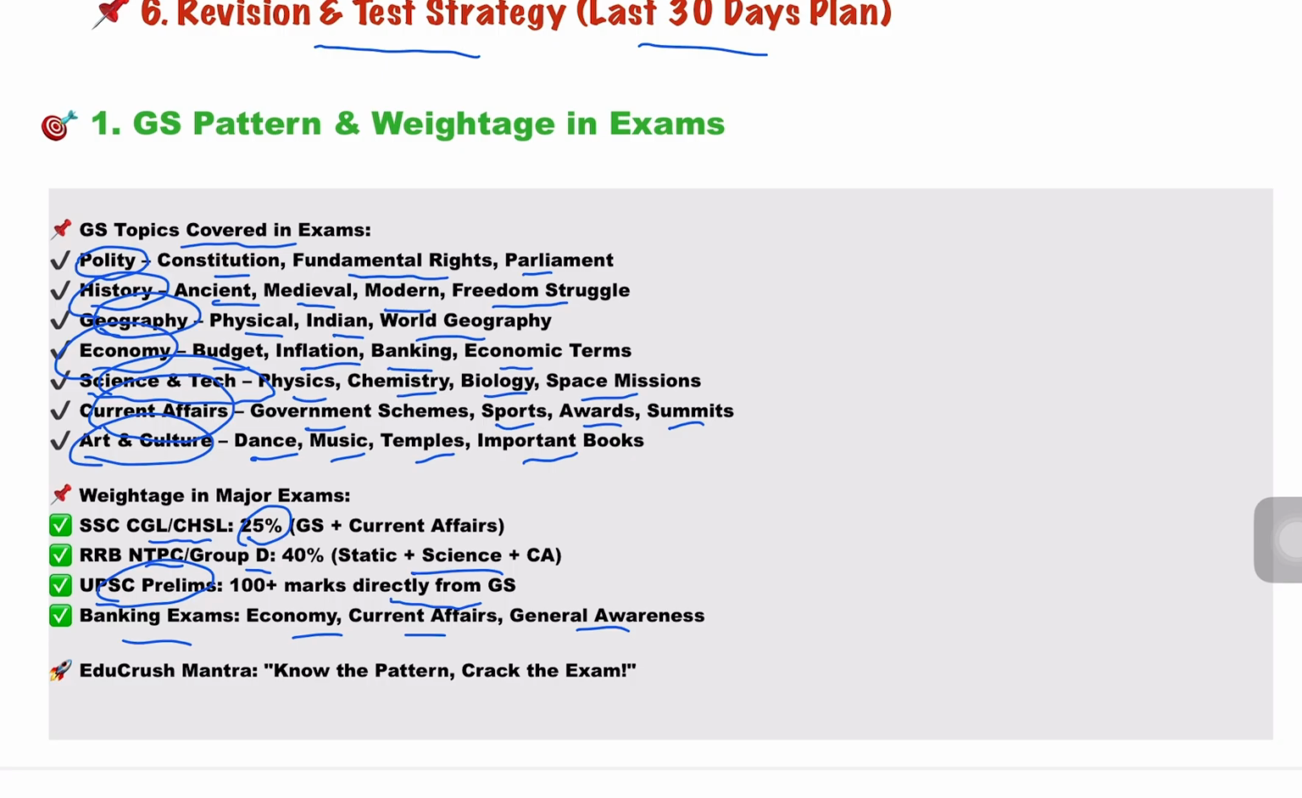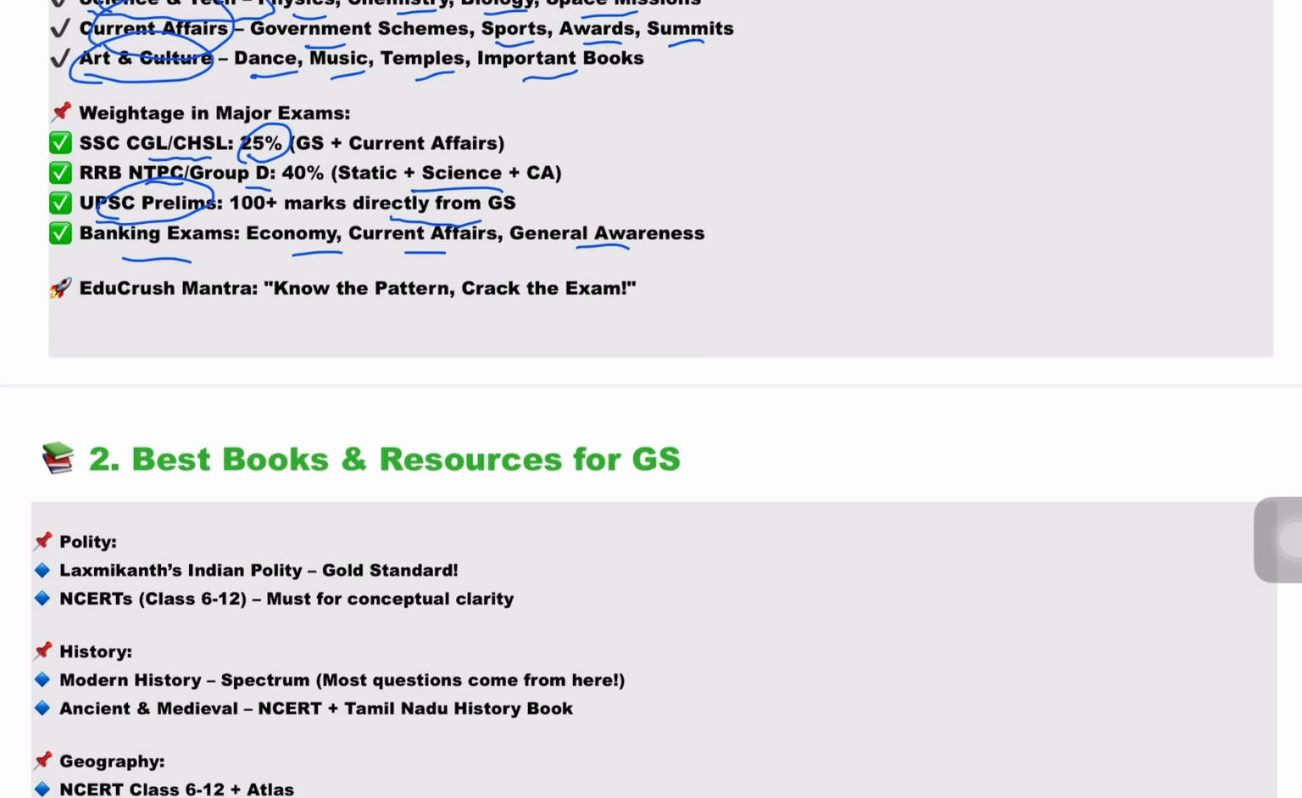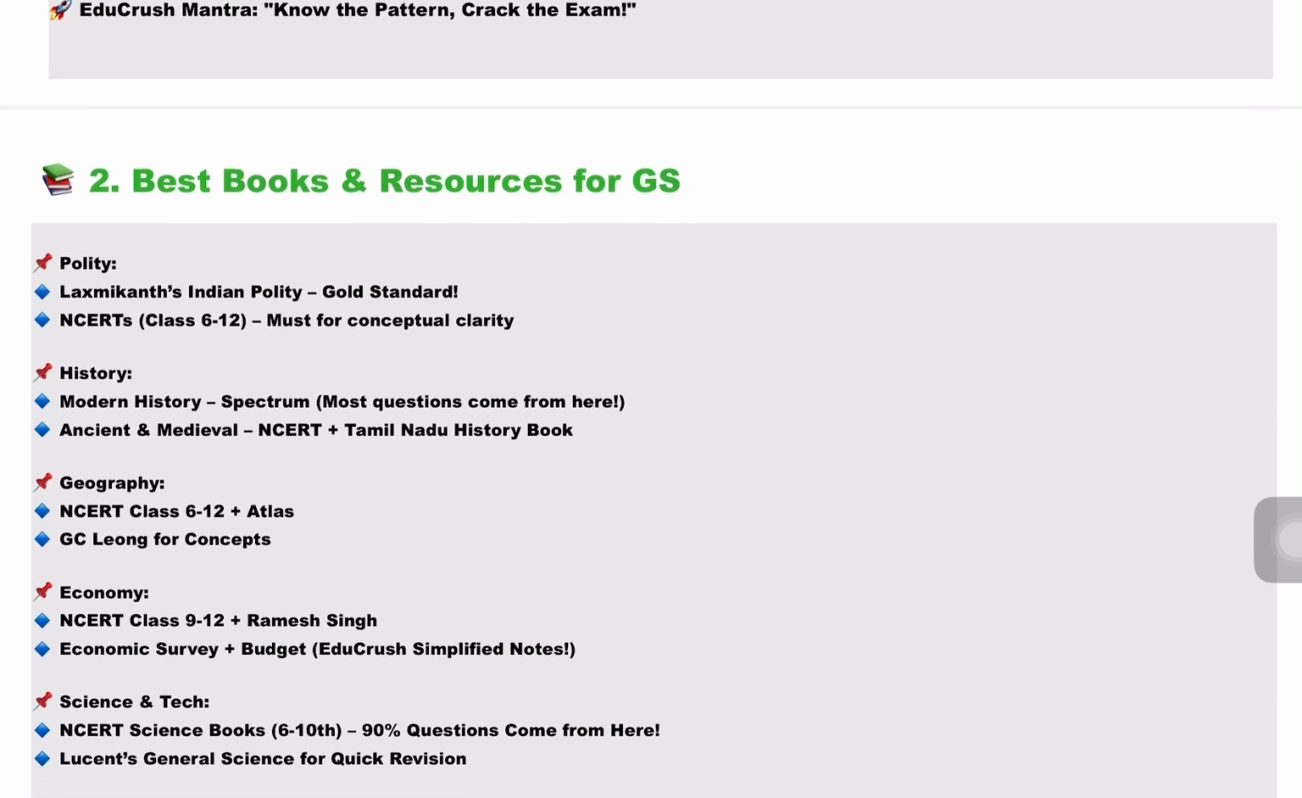Now, let's talk about the best books and sources you need for GS. For polity, Lakshmikant Indian Polity, the gold standard book, and NCERTs from class 6 to 12, a must for conceptual clarity. From history point of view, modern history, Spectrum, most questions come from here. And ancient and medieval, NCERT plus Tamil Nadu history book you can take. Next, geography, NCERT class 6 to 12 plus Atlas, GC Leong for concepts.